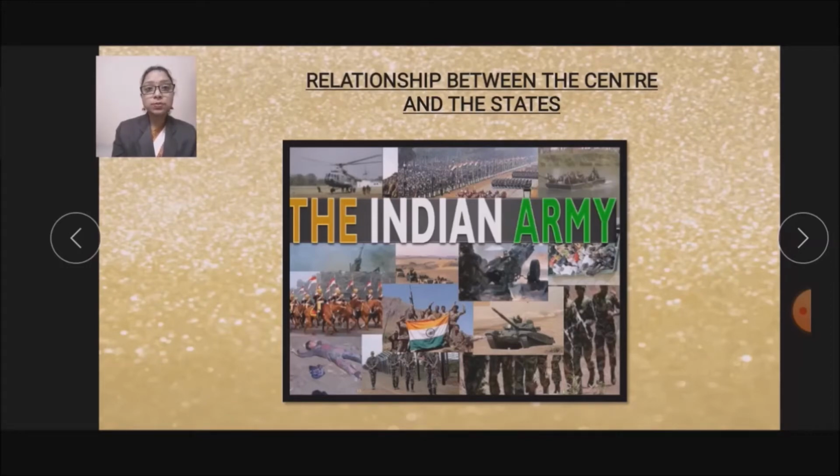All the relationships between the different levels of government, they are the three levels of government: central, state and local, and the responsibilities of each of these three levels of government are clearly laid out in the constitution.